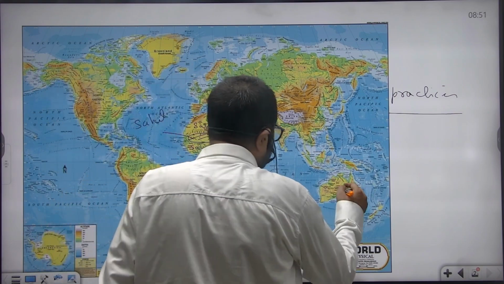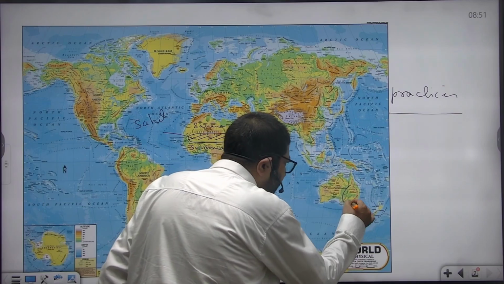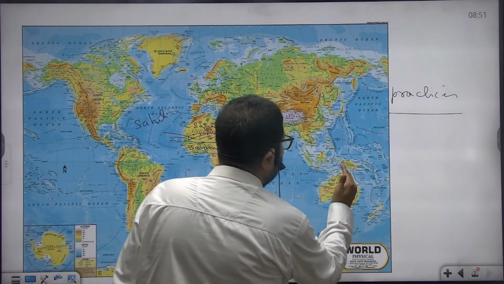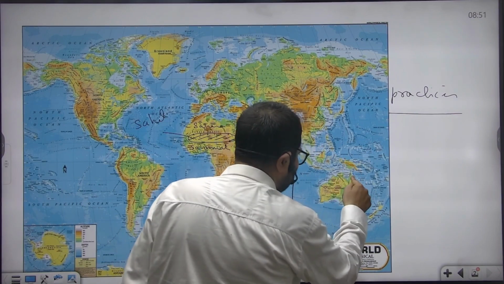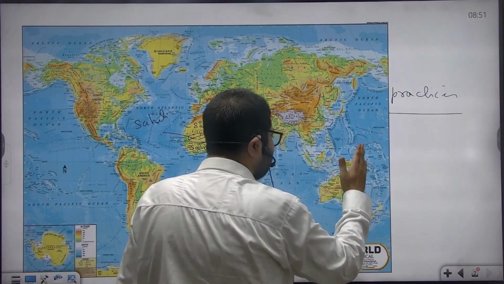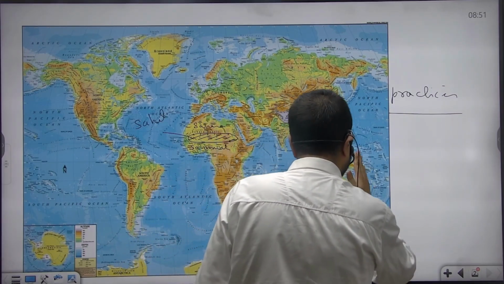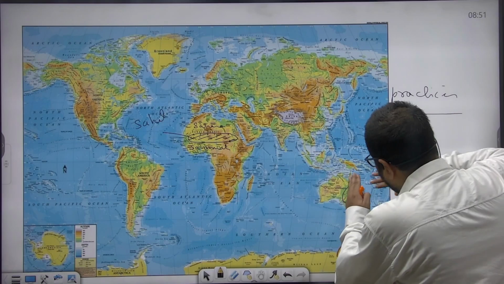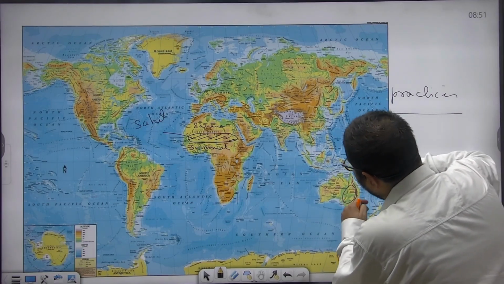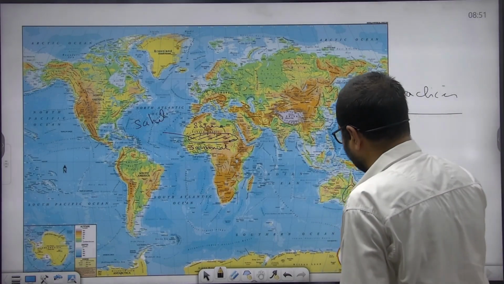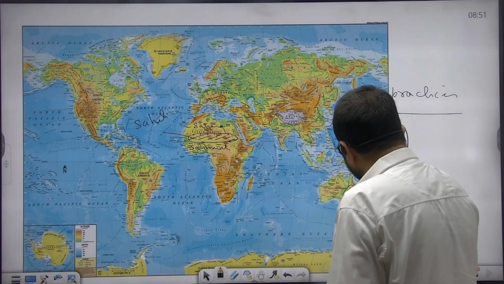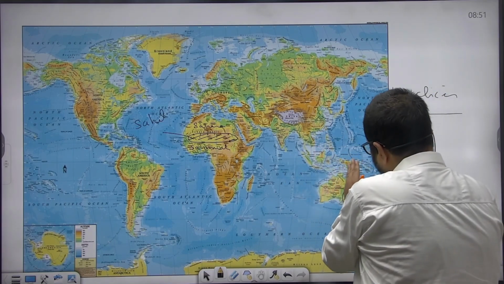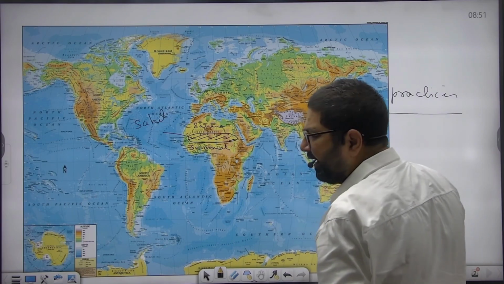The second area is the Murray-Darling Basin of Australia. This lies to the west of the Great Dividing Range. So, the Great Dividing Range lies in the east. It has a sharp edge towards the east, and it slopes gently towards the west. As a result, the Great Dividing Range does not allow the moisture-bearing winds to penetrate inland. That is one of the basic reasons why Australia is a big desert, because this Great Dividing Range, having a sharp edge towards the east, does not allow these moisture bearing winds to cause rainfall inland.